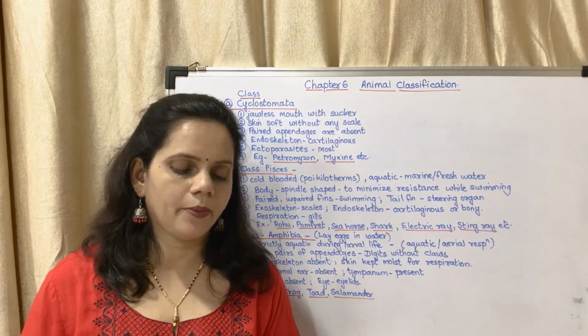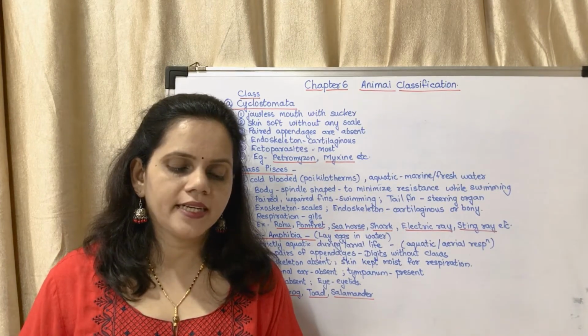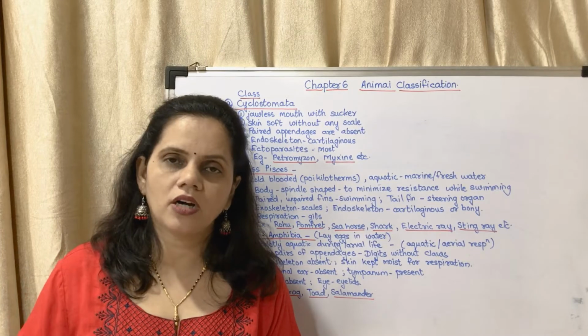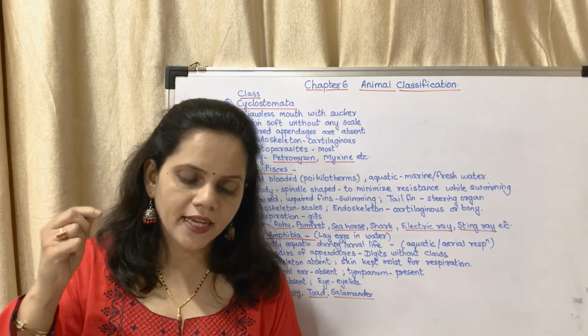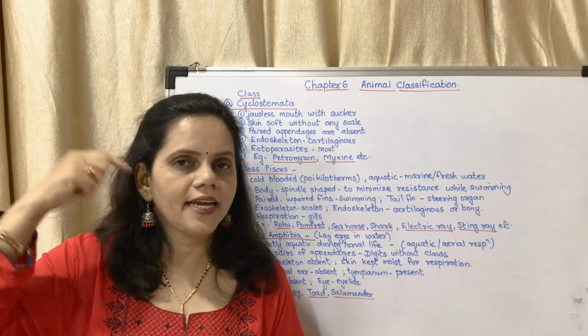Diagram is very important. The next is class Amphibia. You may see the tympanum. There is a small dot which is shown behind the eye. That is the tympanum, which is the eardrum. It is placed internally.